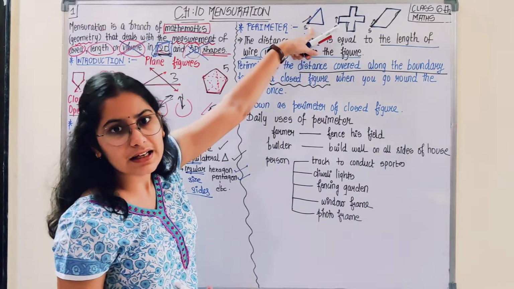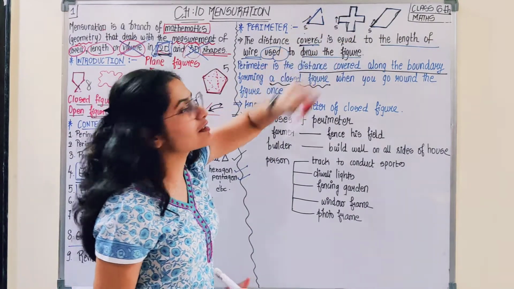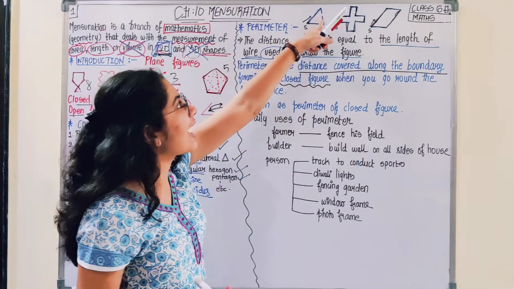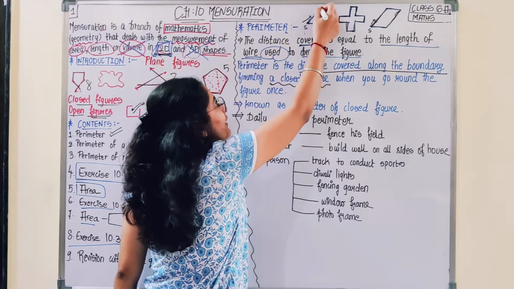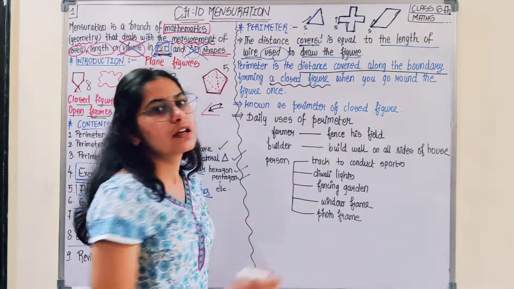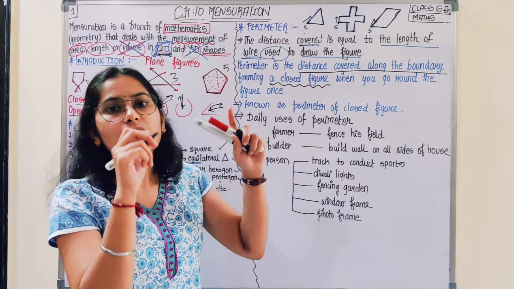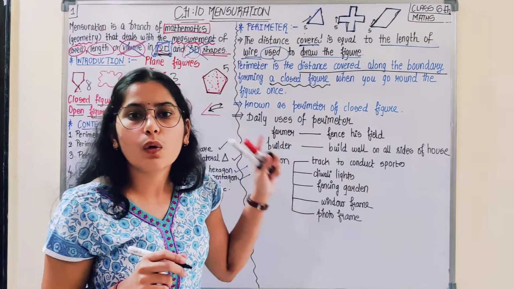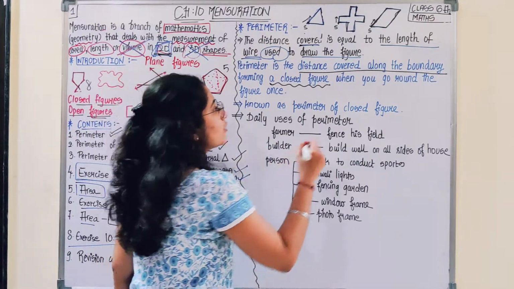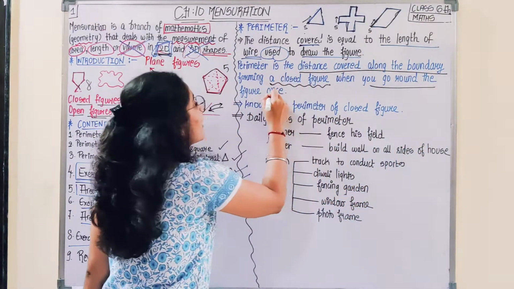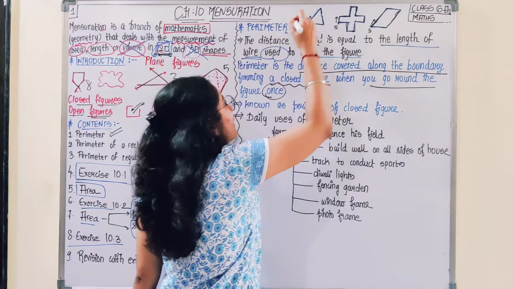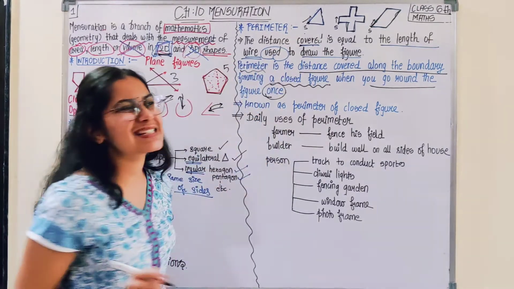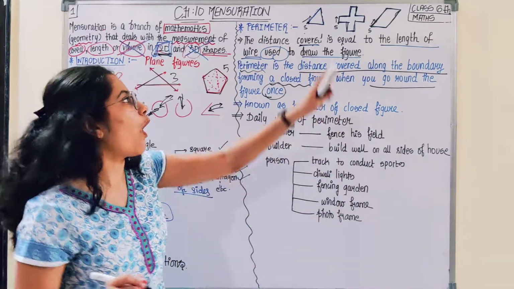Was there any hindrance in between? Was there anything in between that stopped you from moving ahead? No, there was nothing. All the figures which you traveled along the boundary were closed figures. So when you go round the figure once, that is nothing but perimeter. Basically, the boundary of the shape.